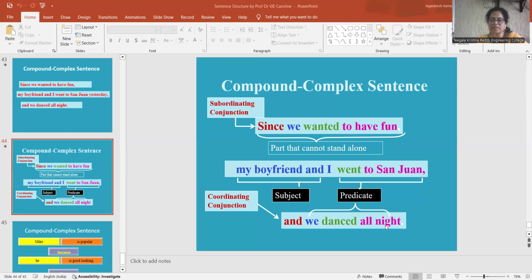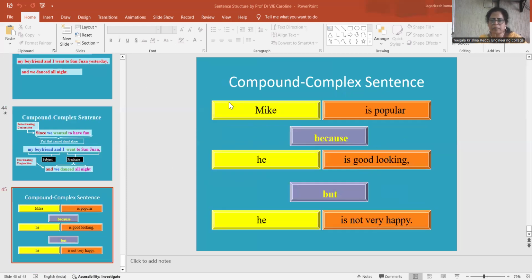We danced all night is another dependent clause. My friend and I went to San John is the independent clause. So here, the clauses are connected with a coordinating conjunction, and in the beginning, the subordinating conjunction. So there are two conjunctions involved in a compound complex sentence: a subordinating conjunction and a coordinating conjunction. One independent clause and two dependent clauses are connected together to form the complete sentence. So this is called a compound complex sentence.